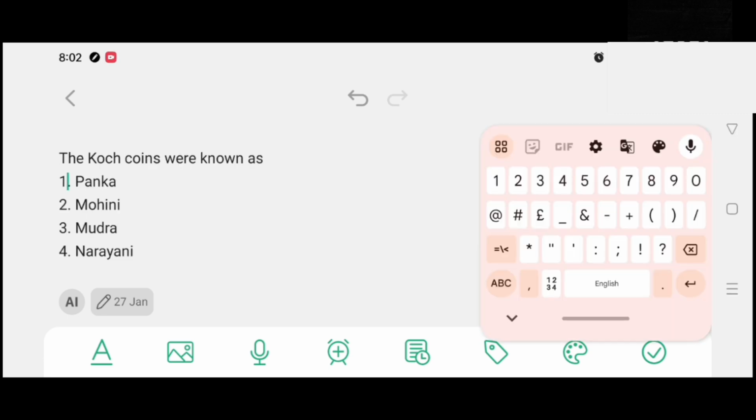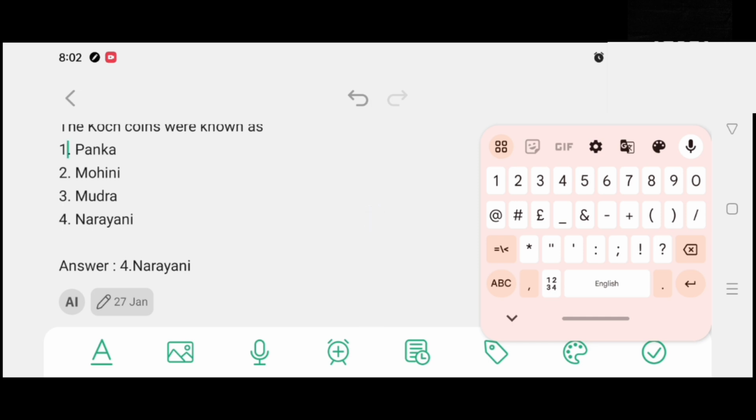The coins were known as option number 1, Panka. Option number 2, Mohini. Option number 3, Mudra. Option number 4, Narayani. And the correct answer is option number 4, Narayani.